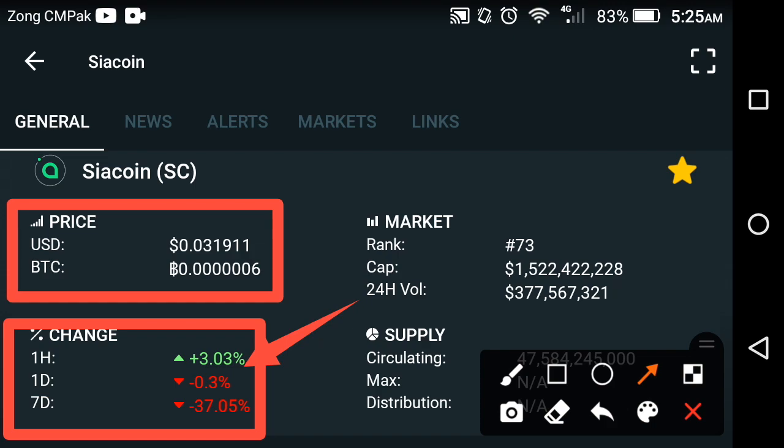Now the last 1 week changes go very bad, friends. Sorry. As you can see here, a lot of cryptocurrencies fall down. Every cryptocurrency falls down, except 5 or 4 coins that go only positive. Except for these coins, the whole cryptocurrency market falls down, friends. There's only one reason: because of SafeMoon, Dogecoin, and Pandora coin. A lot of people want to buy these coins because the price of these coins is very low, and it's absolutely the best investment for all of you because the price is low and they will only take a jump in the future, friends. Now let's see more details about SIACOIN.